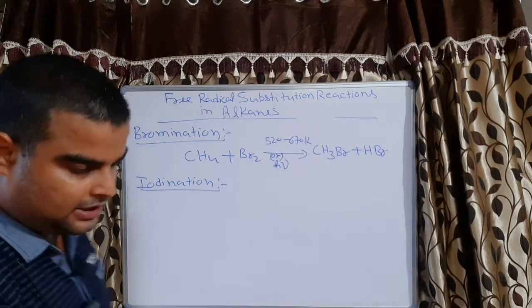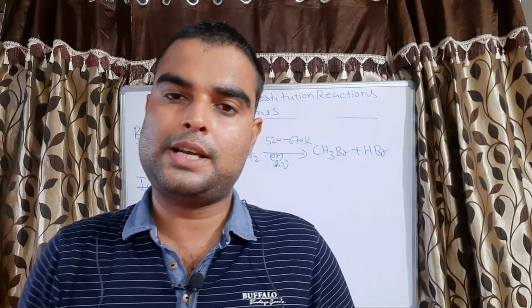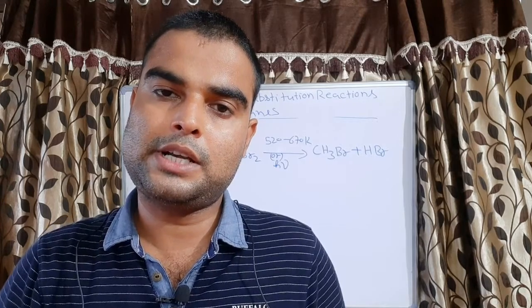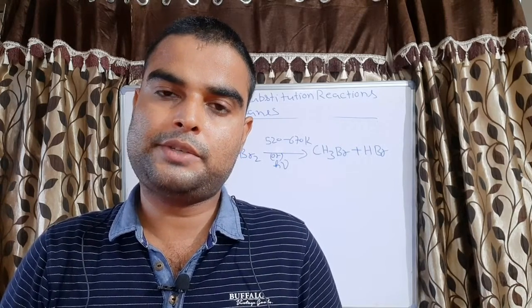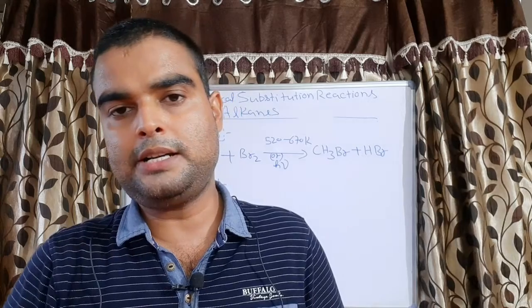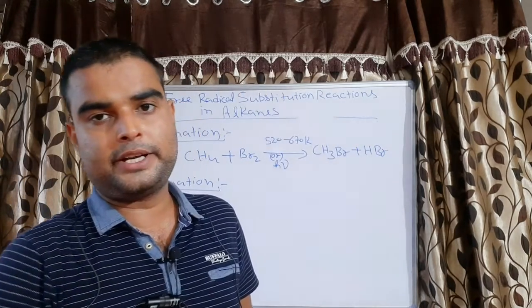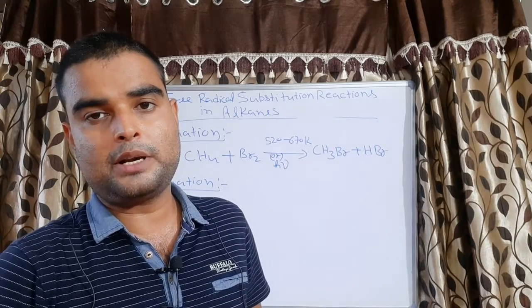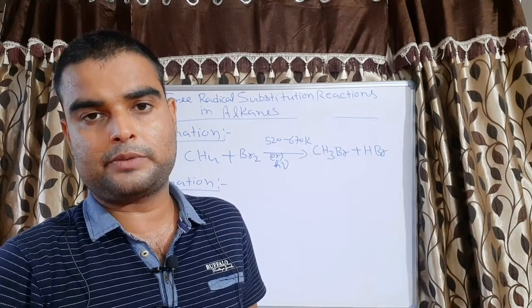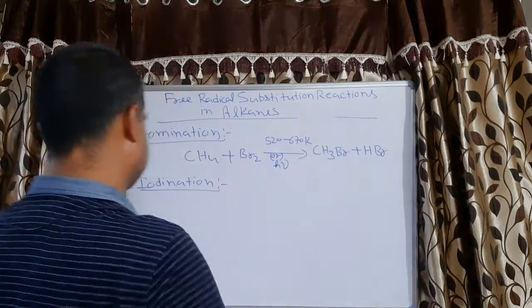Now come to iodination. What is iodination? Iodination is the process in which hydrogen of the alkane is substituted by an iodine atom. But in case of iodine, it is a reversible process. Why is it a reversible process? Let's see.